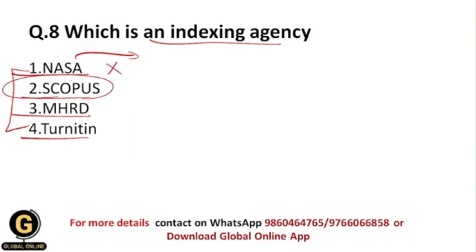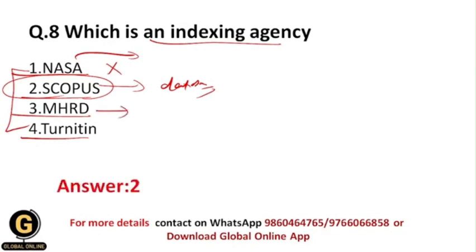Now let us see what is Scopus. Basically students, Scopus delivers the broadest coverage of any interdisciplinary abstract and citation database. So basically Scopus provides the database for citations and for interdisciplinary abstracts as well. And that's why Scopus is an indexing agency, because Scopus is going to help you with indexing your journals, and that's why your correct answer should be 2 over here.